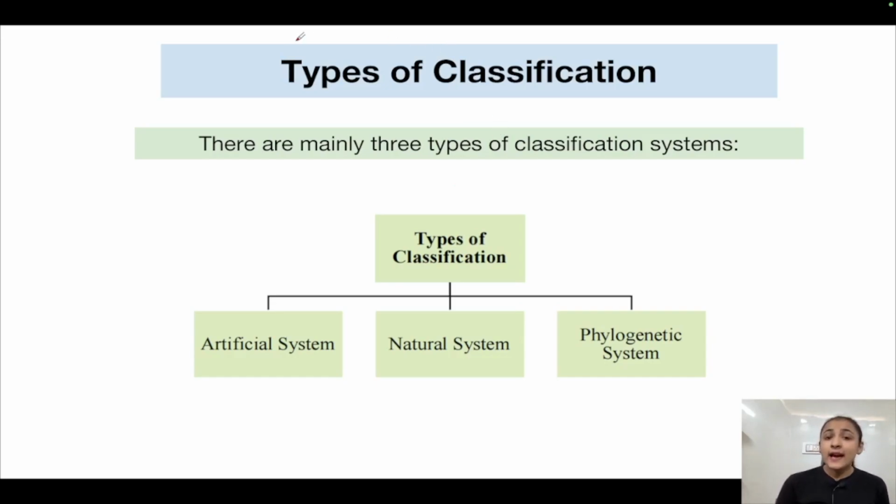So, types of classification. Now, there are mainly three kinds of classification systems that are present. These are artificial system, number one, natural system, and the phylogenetic system. These are the three main types of classification systems that are present. In living world, what did we study about classification? Classification is dividing organisms into various groups, okay, based on some similarities and dissimilarities in their characters.